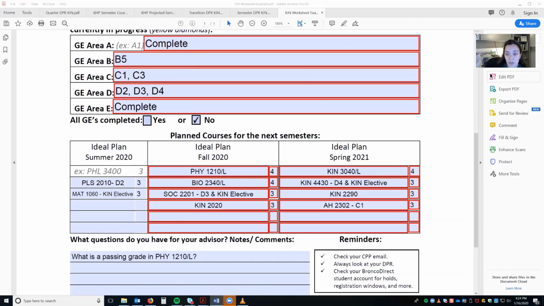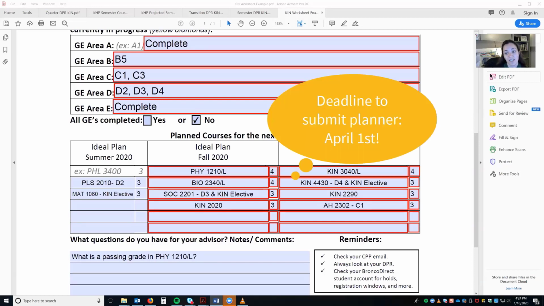Lastly, we will look through the academic success worksheets in the order we have received them. Once we receive your planner and it is filled out correctly, we will remove your hold. If we see any issues, you'll be contacted via your CPP email. Please allow up to 5 business days for your hold to be removed. The deadline to submit your planner is April 1st. Please watch this video again if need be.